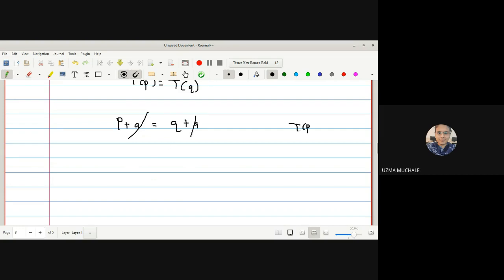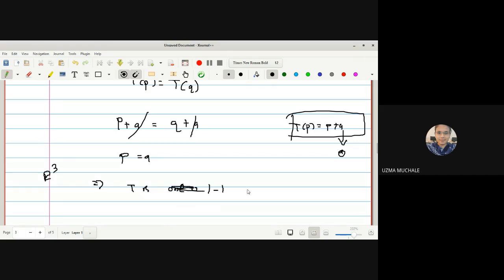Let me ask you one question. T of P is equal to P plus A. If A is 0, what will this mapping be? Identity. Okay, so if A is 0, it means that it is not a translation. What is the actual meaning of translation? It will shift every point by some constant distance in a specified direction. So don't assume that A is 0. That's why we can cancel out here. Here A is non-zero, so we can cancel out. So P is equal to Q. And we know that E3 is a finite dimensional space, so it proves that T is 1-1.